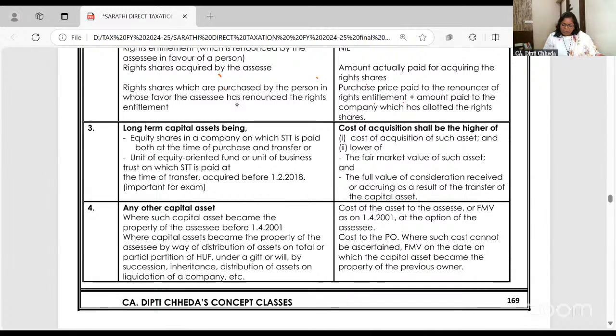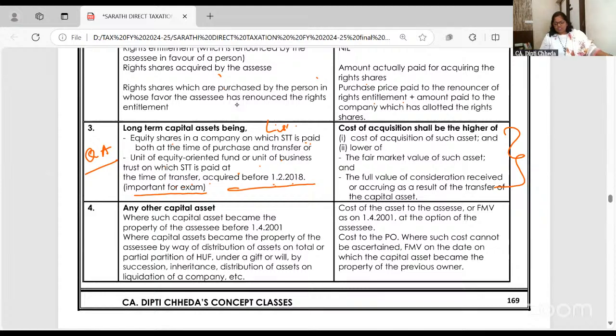Now equity shares, this one is very, very important for questions and answers. If you check the MTP 1 and 2 of the CA exam, this January 25 or any, and even for the CMA December, this one is asked. So do this carefully. Equity shares in a company on which STT is paid, meaning listed shares or units of mutual funds, at the time of transfer, which are acquired before February 2018. I've written, very important for exam.